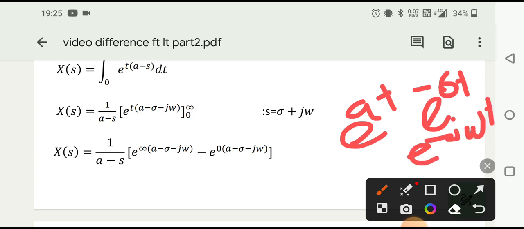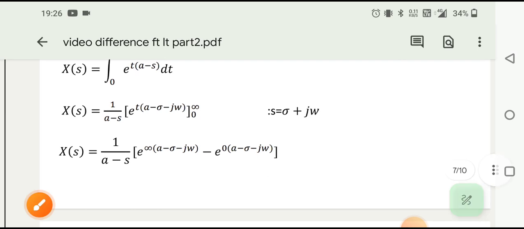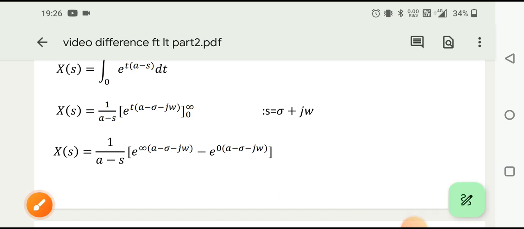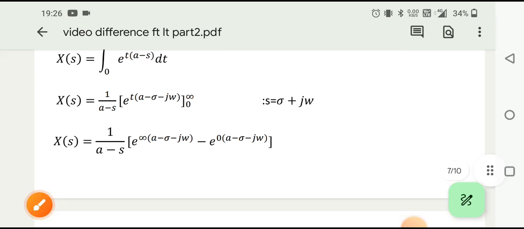So Laplace transform is nothing but the Fourier transform of the signal multiplied by e raised to minus sigma t. That's why I have written here that s is equal to sigma minus j omega. When you solve the problems of Laplace transform, there is no need to write it. We only have to show that region of convergence depends on sigma, and that's why we have written the s value here, and otherwise it is not necessary.